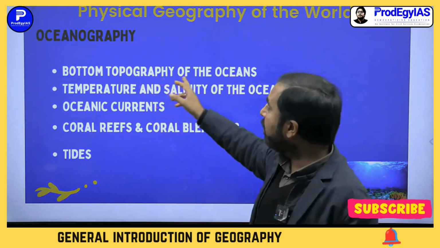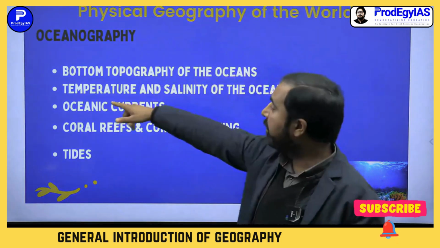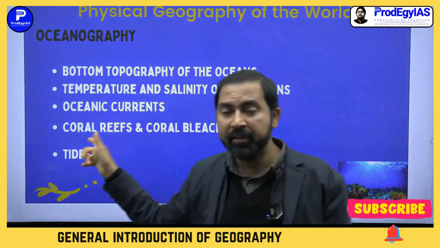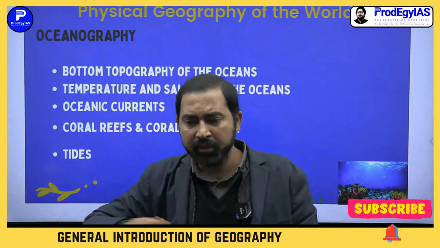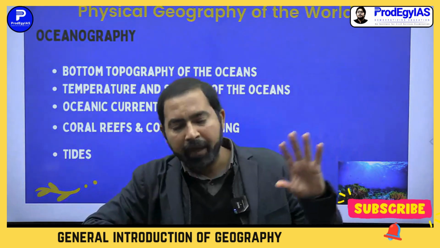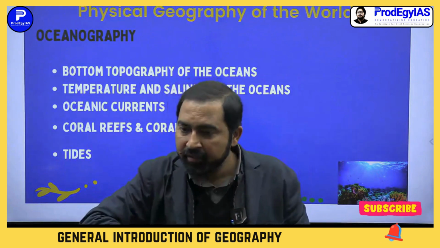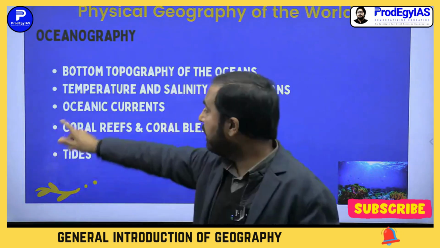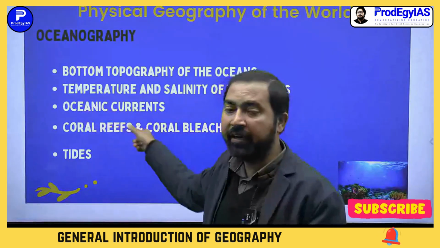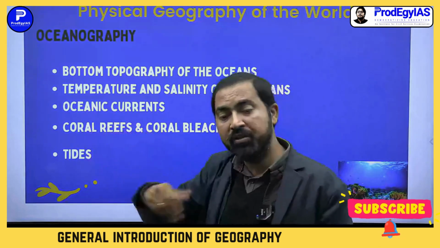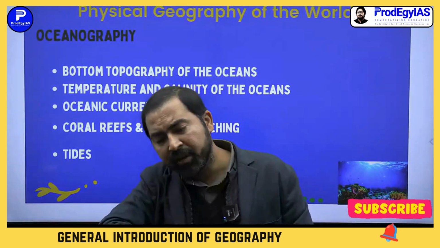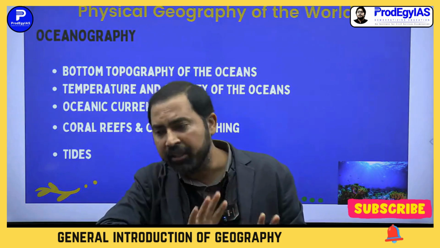So the general bottom topography of the oceans, then temperature and salinity of the oceanic areas, they are filled with water. So what is the general pattern of the temperature and salinity there? And that results the origin of oceanic currents. Oceanic currents, how are they originated? Because of the general temperature and salinity differences, largely.